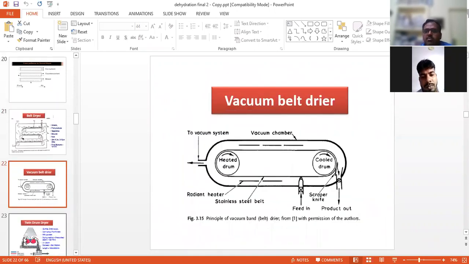Similarly, in the vacuum dryer we can maintain the vacuum around 69 to 74 centimeter Hg, and this is also used well. Another one is